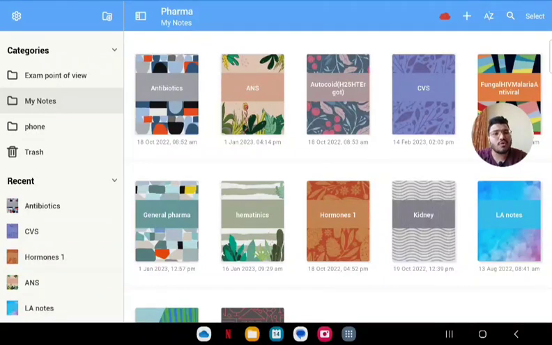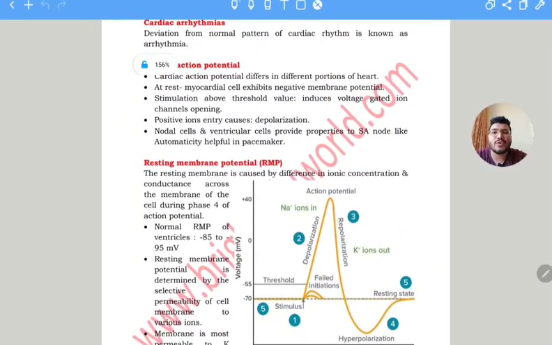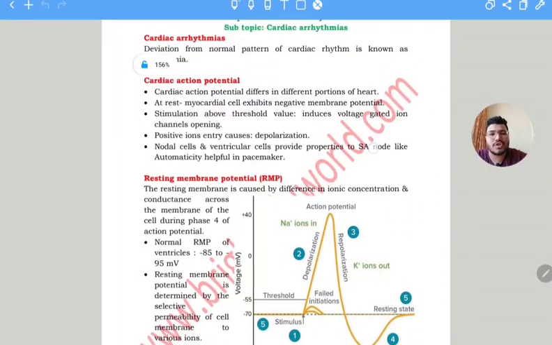Now I will tell you how you should study for pharmacology. I will explain the cardiovascular system, and you can follow the same approach for all the rest of the topics. I will tell you how I used to study pharmacology.